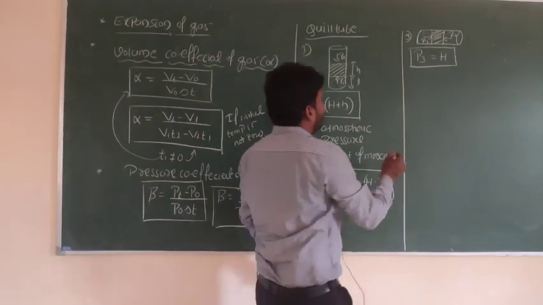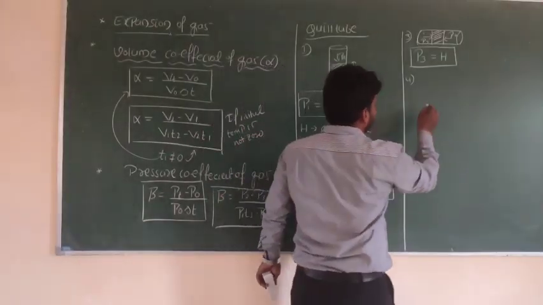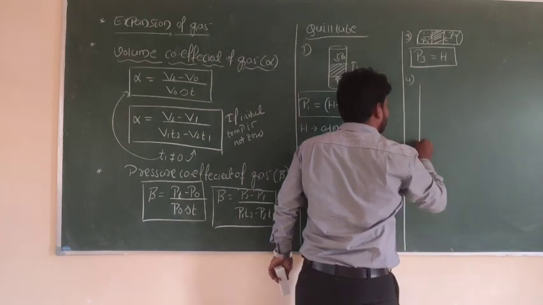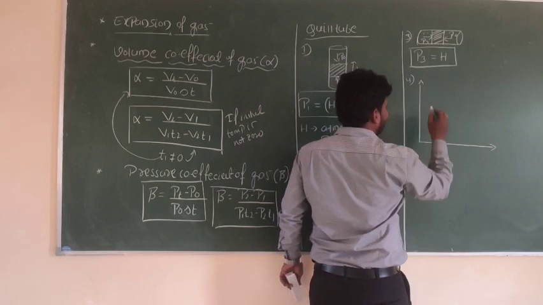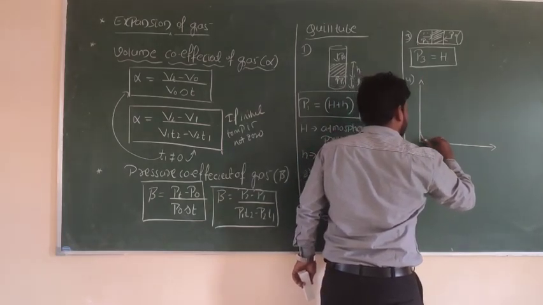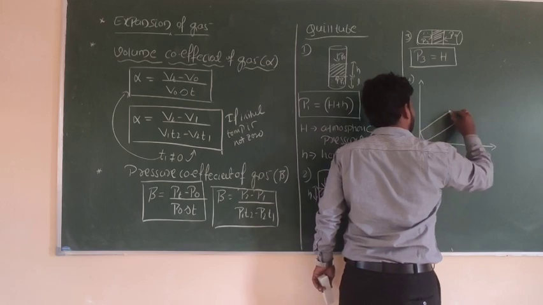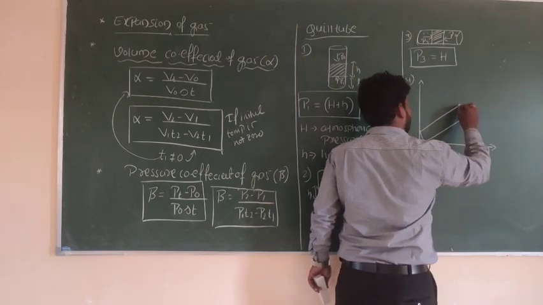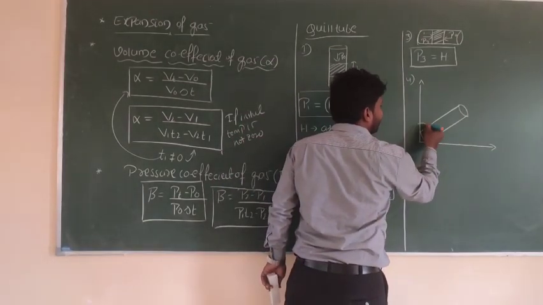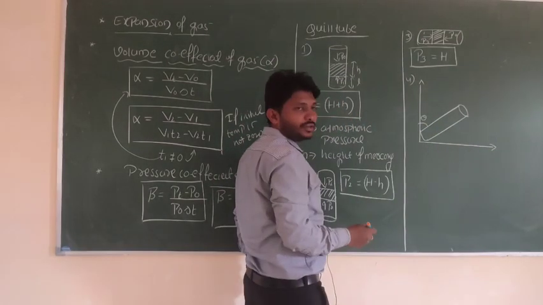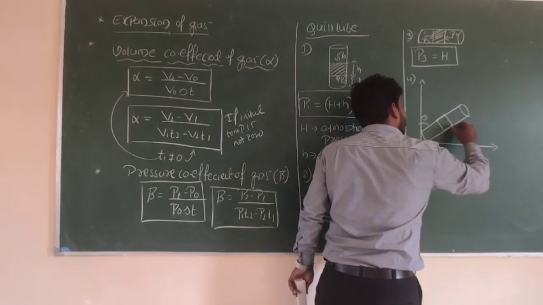Next, when the tube is in an inclined position, look at here, this is the capillary tube. This capillary tube is in an inclined position. It makes an angle theta with the vertical direction. Then this is